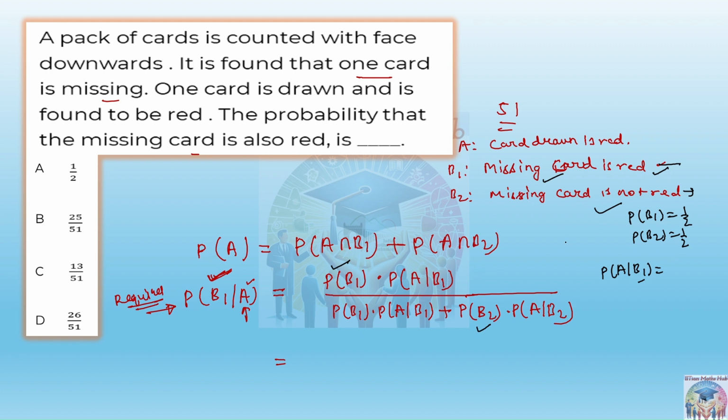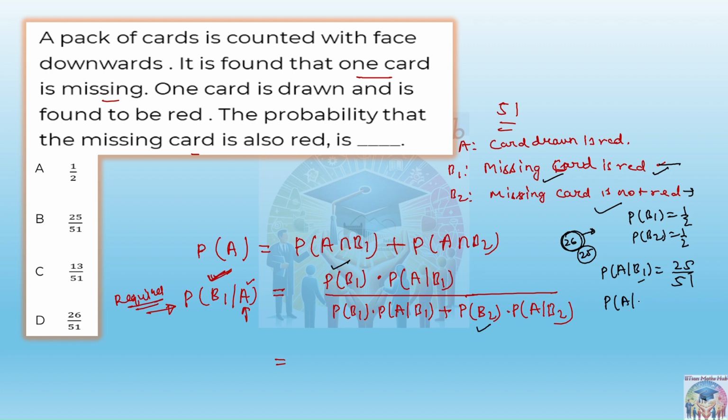How many total cards are there? 26 red cards. If it is already given that the missing card is red, then only 25 are left. So the probability of red cards out of 51 cards is 25 by 51.